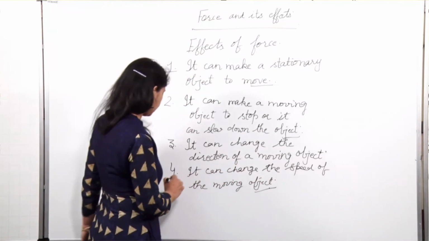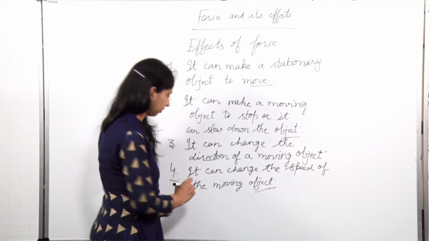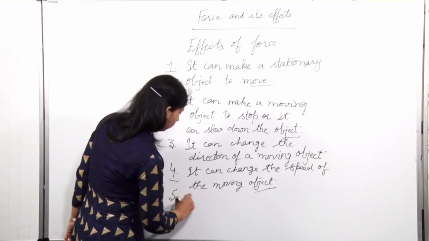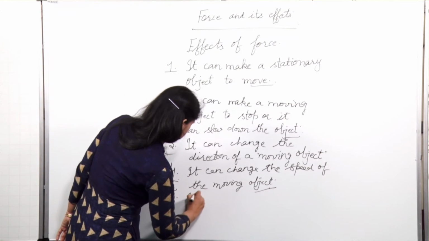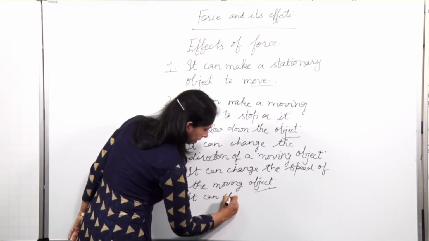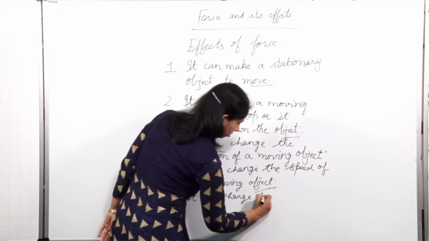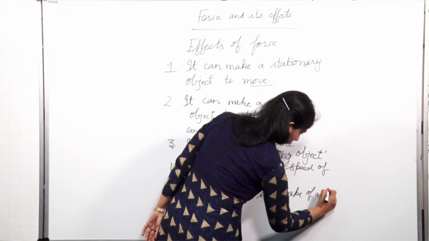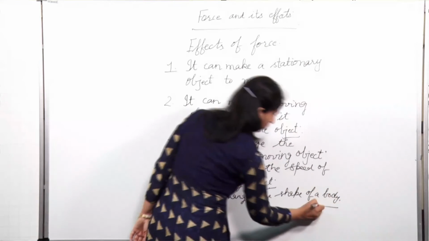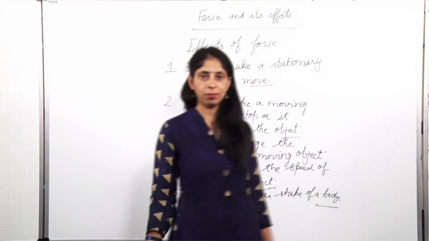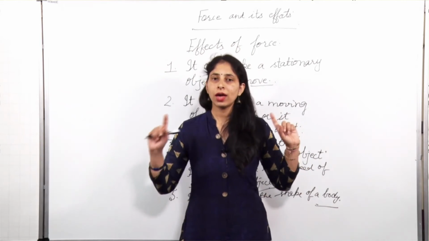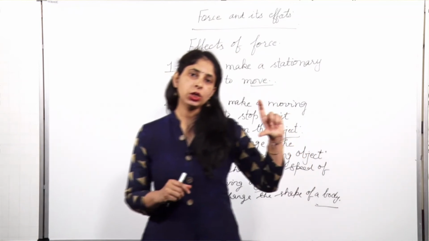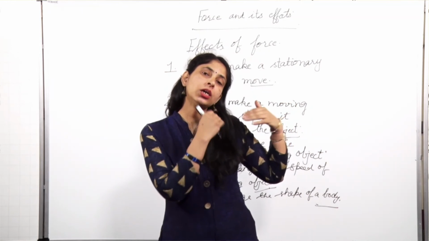And the fifth effect is, it can change the shape of a body. Suppose you have a spring. The spring is tied to a nail which is attached to a rigid support.